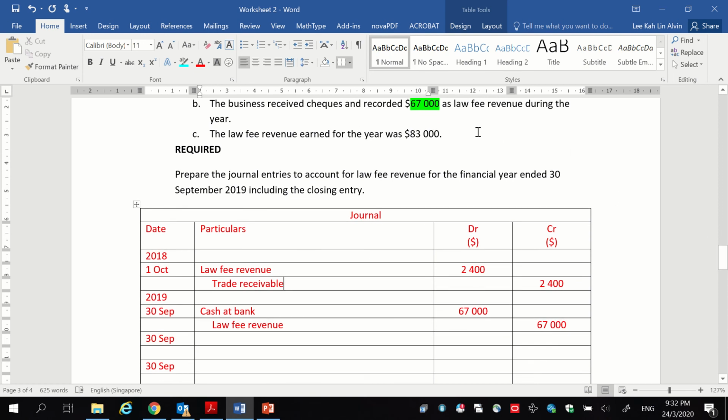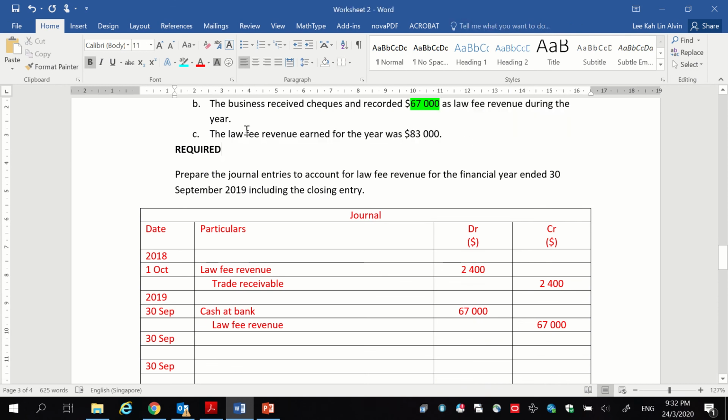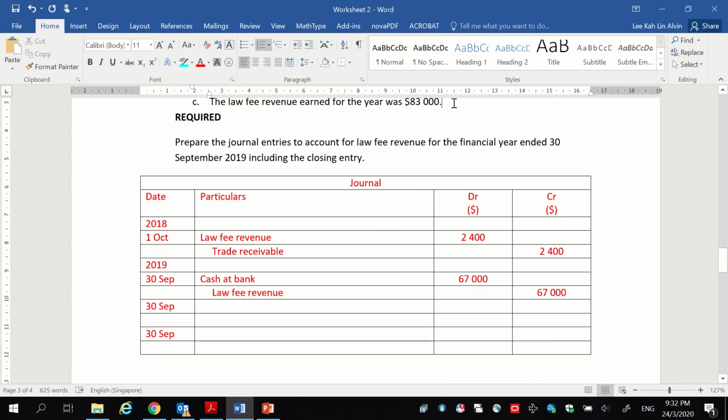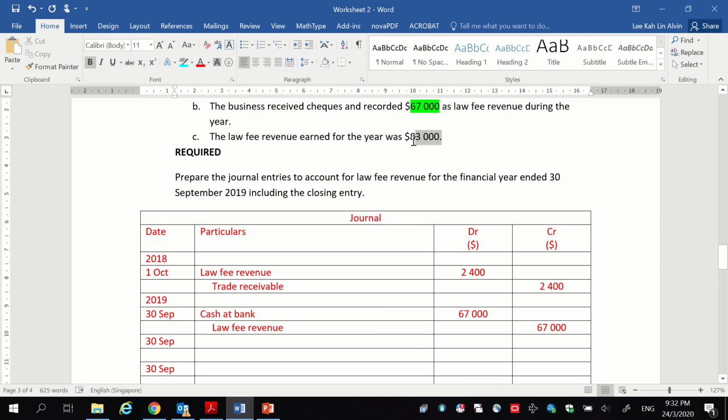Instead of telling you the account at the end of the year, they tell you that the law fee revenue earned for the year is 83,000. Now what does this mean? This means that the law fee revenue that you will transfer to the income summary at the end of the year is 83,000. This is the real amount that you earn this year.